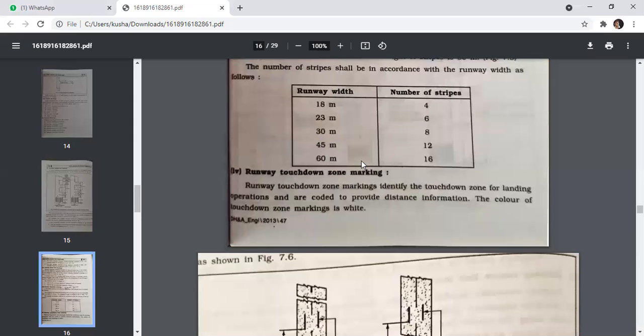Runway touchdown zone marking. Runway touchdown zone marking identifies the touchdown zone for landing operation and is coded to provide distance information. The color of touchdown zone marking is white.